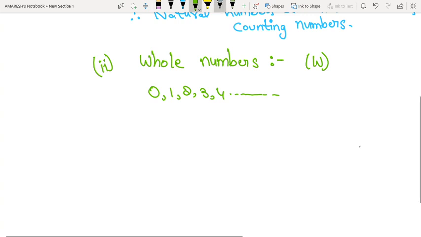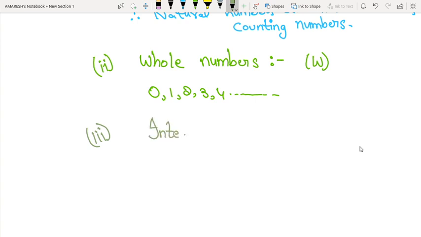Okay, now let's see third type of numbers. Third type of numbers are integers. Integers are denoted with capital I or Z. Let's see the examples of integers.